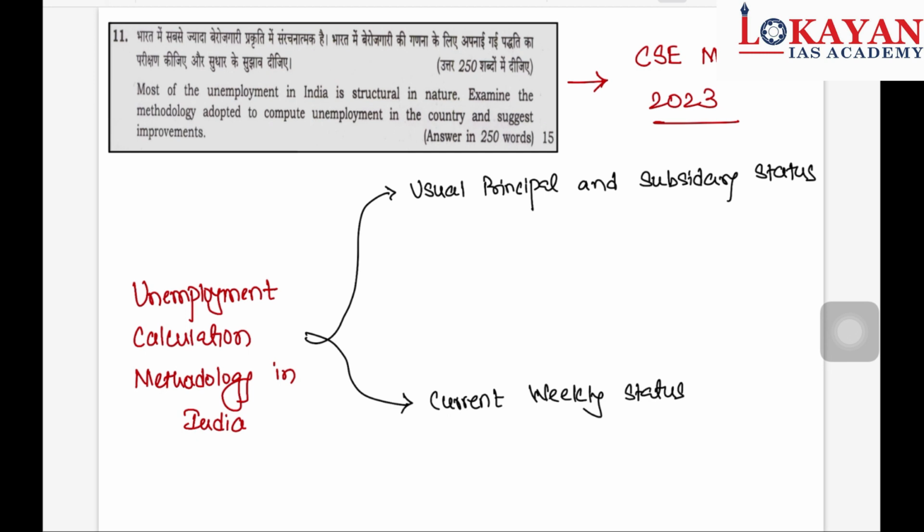So there are two ways to measure unemployment. First one is the usual principal and subsidiary status, and then current weekly status. An individual's principal status, whether he is employed or unemployed, is based on the activity in which he or she spent a relatively long time. So that is calculated in usual principal status. According to this status, a person who is not a worker would still be counted as employed if he has engaged in an economic activity